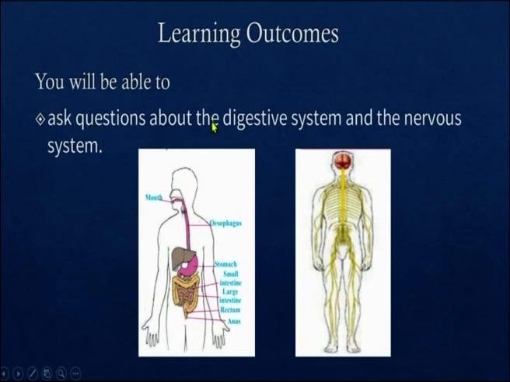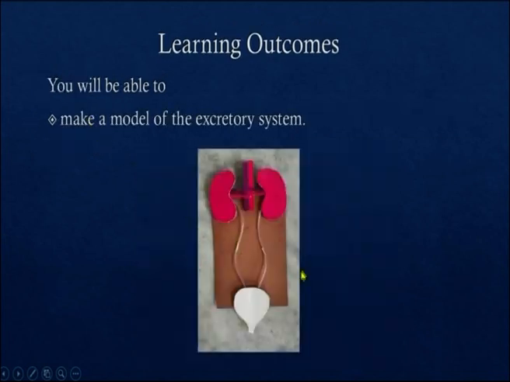You will be able to ask questions about the digestive system and the nervous system. You will be able to make a model of the excretory system. Children, in this class, we are going to learn the digestive system, the excretory system and the nervous system.